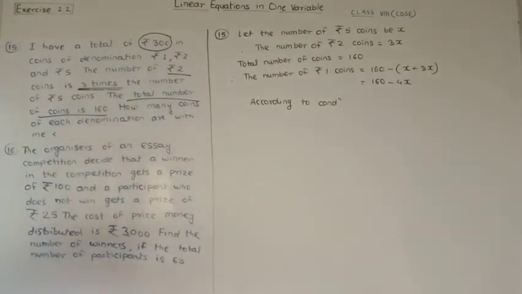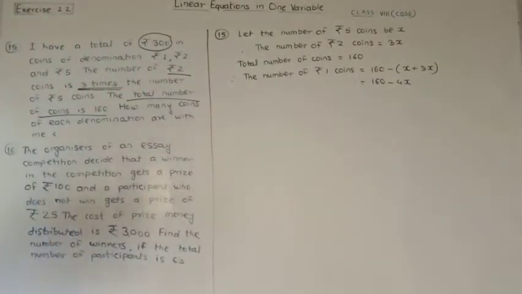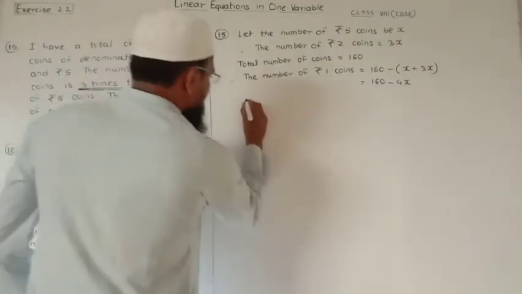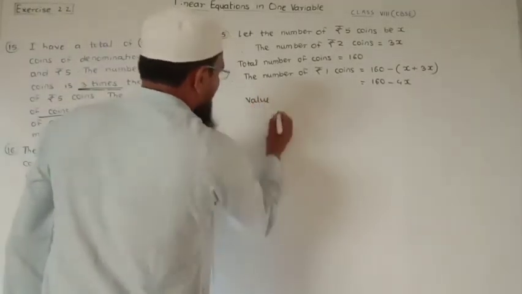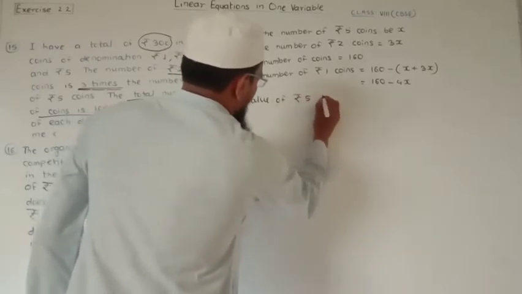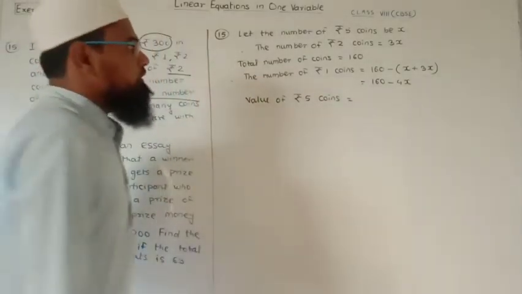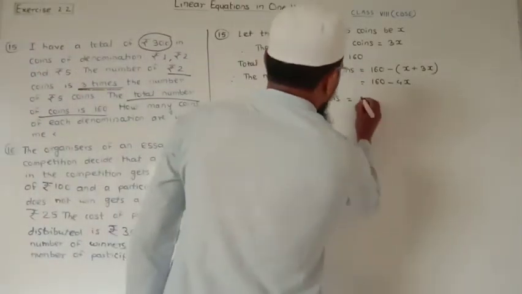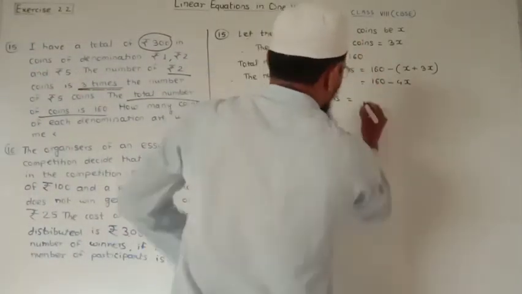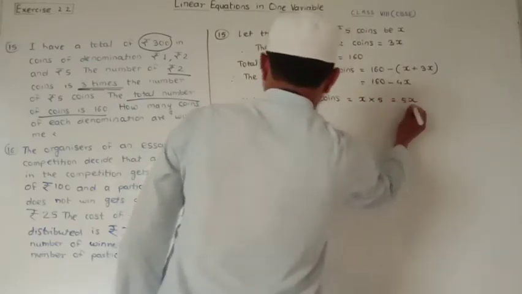So we can write here, first of all we find the value of rupees 5 coins, which is the number of rupees 5 coins, x, into 5, which is equal to 5x.